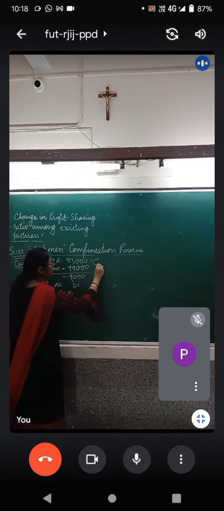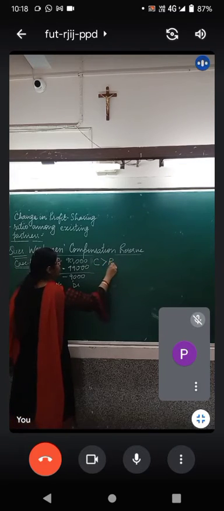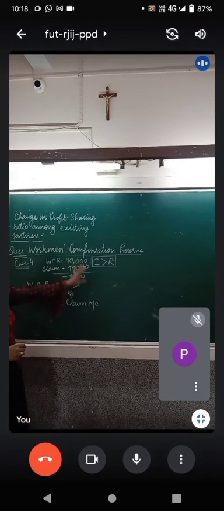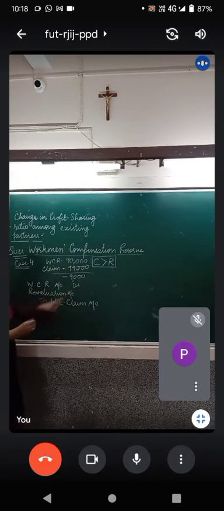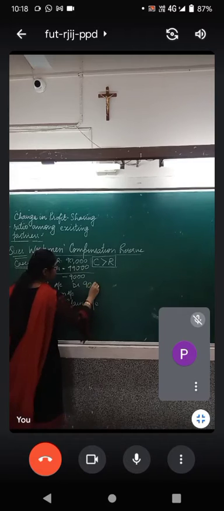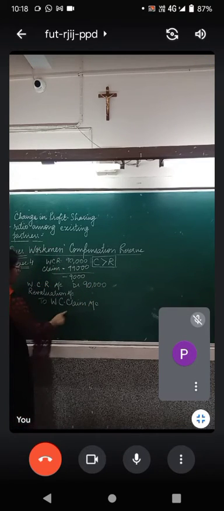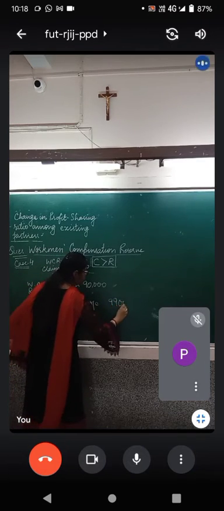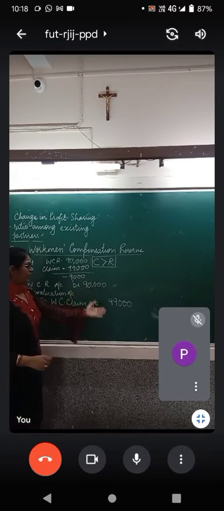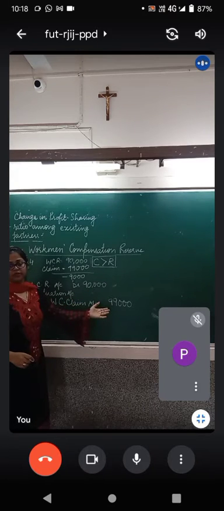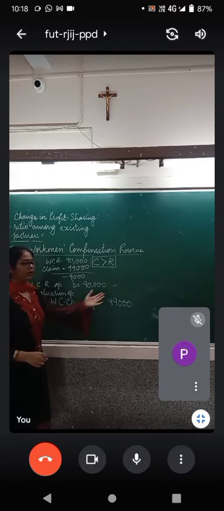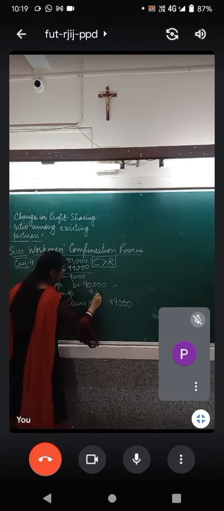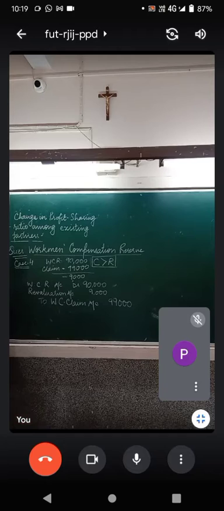This happens when the amount of claim is greater than the amount of reserve. When the amount of claim is bigger than the amount of reserve, you will write workmen compensation reserve account debit 90,000. And claim, how much have we claimed? We have claimed 99,000. But there exists a balance of rupees 9,000. Where will this balancing figure go? This balancing figure will be debited to revaluation account. Got it?